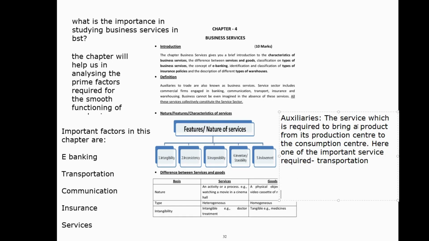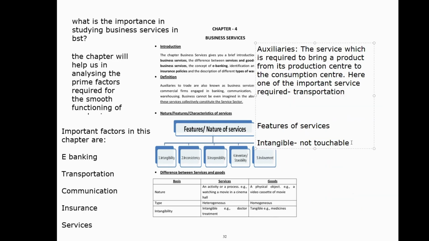Now we will see certain features or nature of services. What are the features of services? First of all, service is intangible, meaning not touchable. The service can be felt, but it is not touchable. Whereas goods are tangible by nature. So this is one of the important differences which we will see.